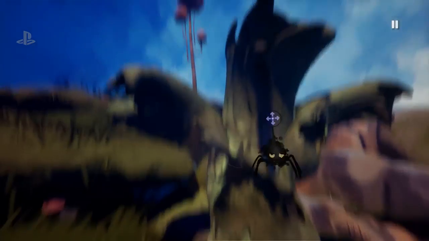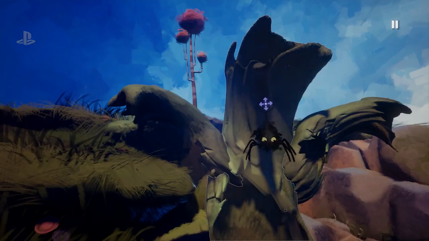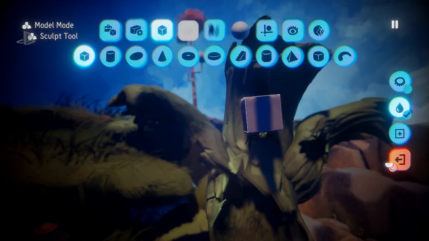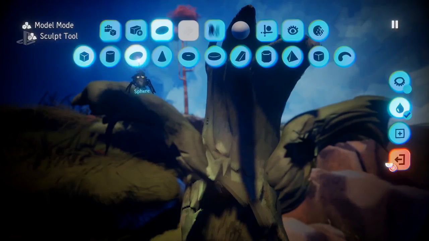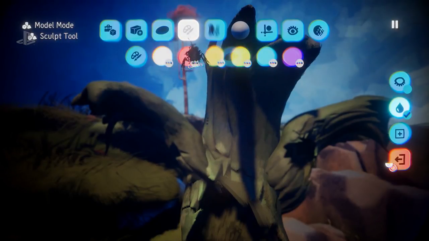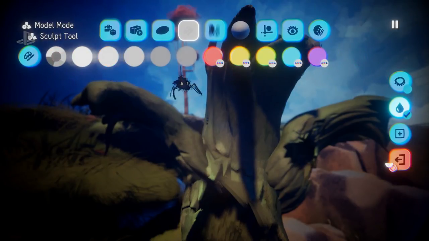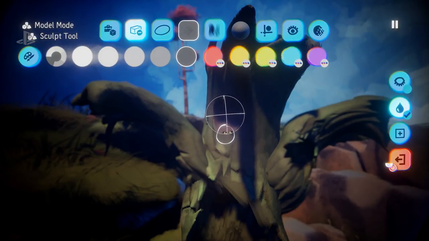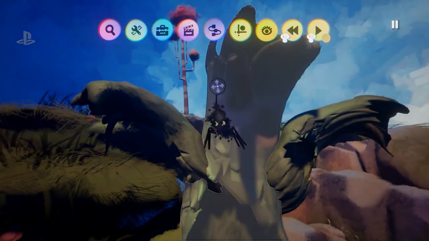And what I'll do is, when you take any of these props that other people have made, you can modify them. These are all sculpted in the tool, but you can modify them yourself. So I'm going to go in here and just sculpt into this a little bit. Our art director, look at all those tools, is probably having a heart attack watching me do this. Oh, we're going to give it glowing red eyes, evil eyes. And I'm just going to cut a couple of holes in this tree like that.